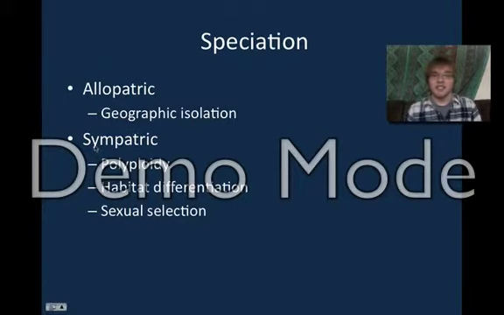The other type is called sympatric, and that is when speciation occurs when all the individuals are in the same place. This can happen through polyploidy, habitat differentiation, or sexual selection. An example of habitat differentiation is if a frog starts to live up in trees while another part of the population lives down in swamps. Eventually they can't mate because they're never near each other enough to mate, so it eventually will create two different species.